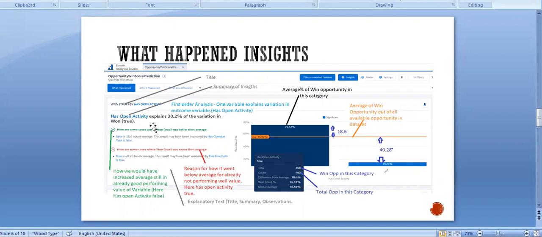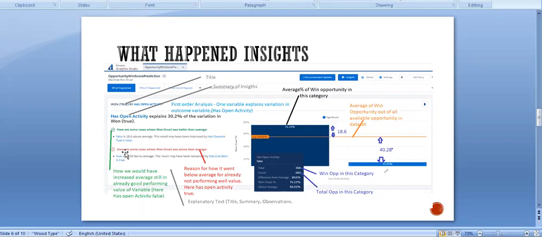Whatever is explained under the green text tells how we could have increased the outcome further. It says has open activity false is already 18.6 above the average, but we could still have increased this outcome if has overdue task is false. This is another field and value.